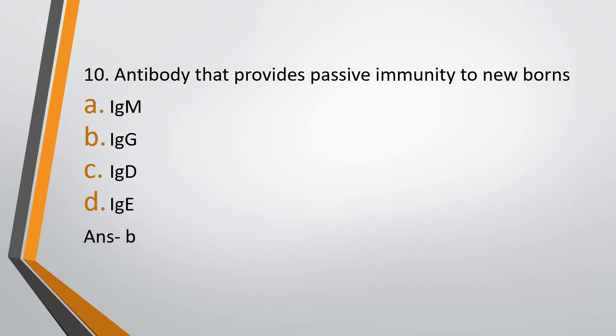Now remember a few things out here. IgG is the antibody that crosses the placenta, hence providing passive immunity to the newborn. IgA is present in colostrum. It provides immunity to the gut of the newborn. IgM is the first immunoglobulin that the infant synthesizes. So if they ask which antibody the infant synthesizes for the first time, that's IgM. Immunoglobulin that crosses placenta, IgG. Immunoglobulin that provides immunity to the intestinal lining, that's IgA. Why? Because it is coming from colostrum. What is the role of IgE? Right, it is associated with allergies.